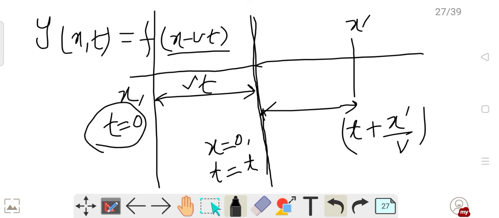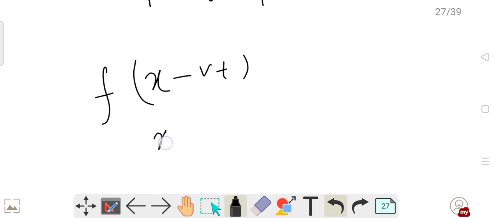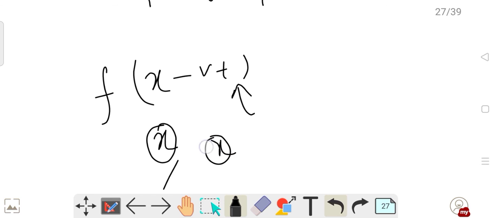It will be a function of x minus vt. If it has 0 velocity, it will be at the x position always. If we take time t equals 0, then also it will have the x position always. Okay, so this is how it is justified. I hope this is clear.